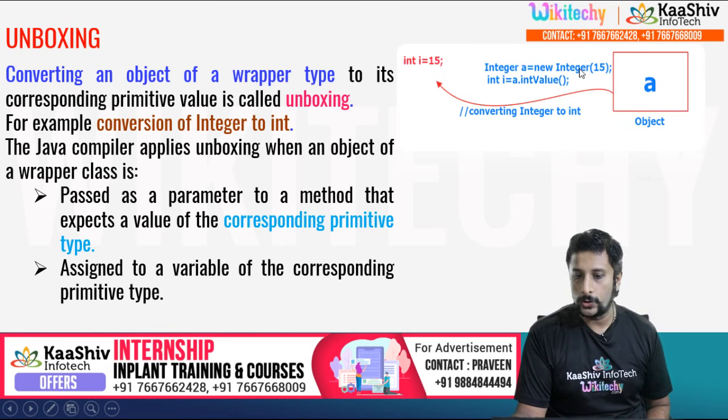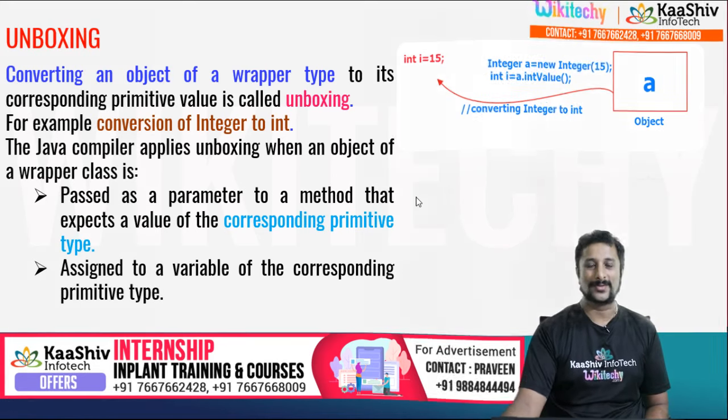Integer a is equal to new Integer of 15, so i is equal to the variable object dot intValue. I'm converting this object into an int and storing it in an int, they call it unboxing.